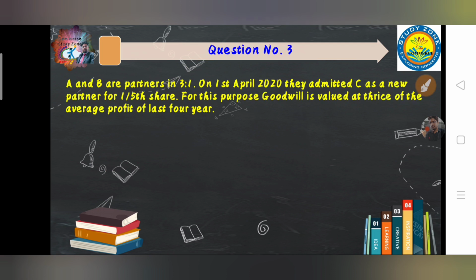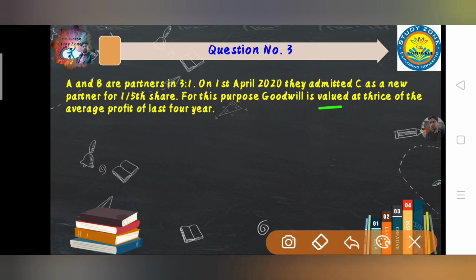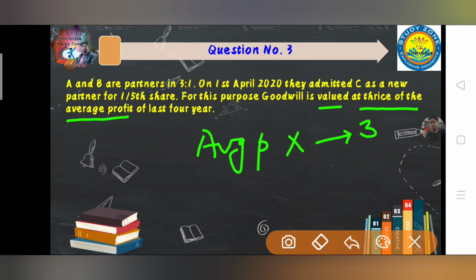A and B are partners in 3:1. On April 1st, 2020, they admitted C. So as you can observe, in the previous question it was given that they have changed the ratio. That was the case of reconstitution. And in this question, they have admitted a new partner. In any reconstitution chapter, we have to value the goodwill. Right now it is immaterial, because we have to take the numerical data. A new partner for 1/5 share, for which goodwill is valued at thrice. Thrice refers to 3 times, thrice of the average profit. So again the formula is very clear: we have to consider average profit, and thrice refers to 3.